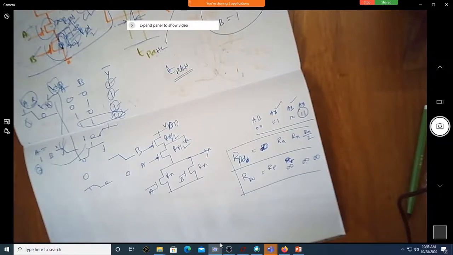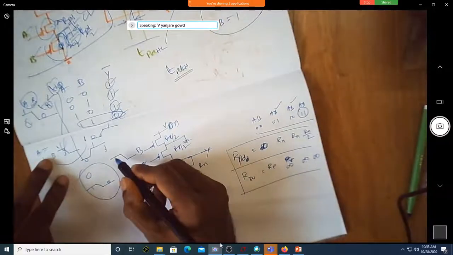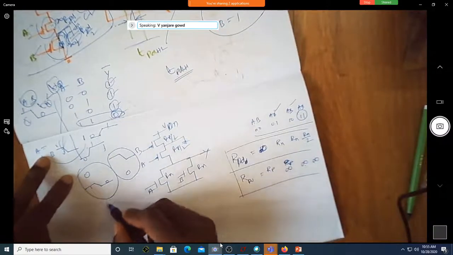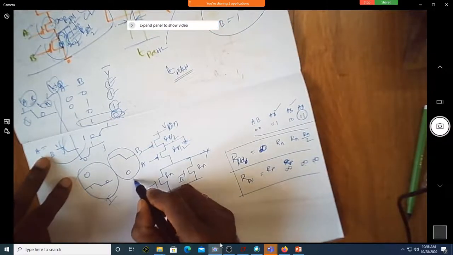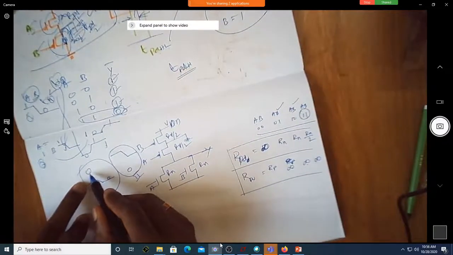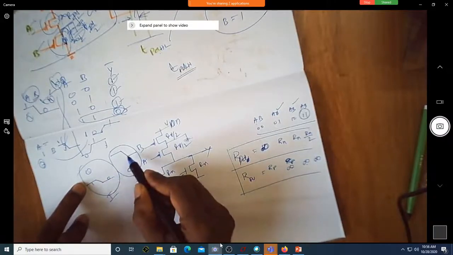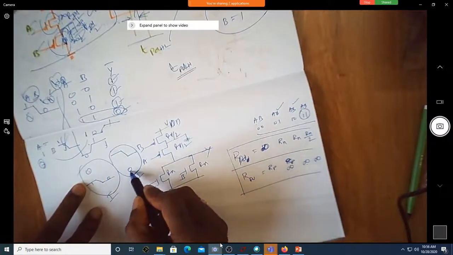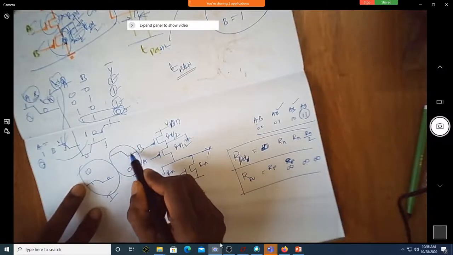Let me call this the first one and second one. The question is, if this is the input combination, A is 0 and then B goes 1 to 0. Otherwise, A is already made 0 and B goes 1 to 0.